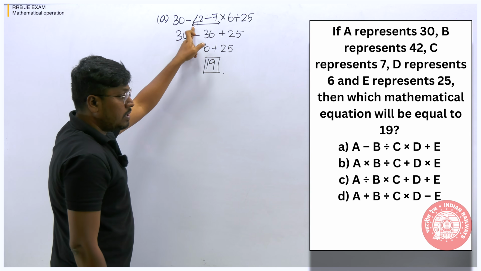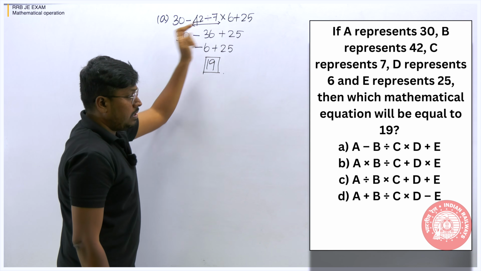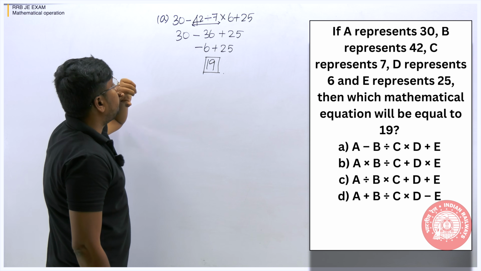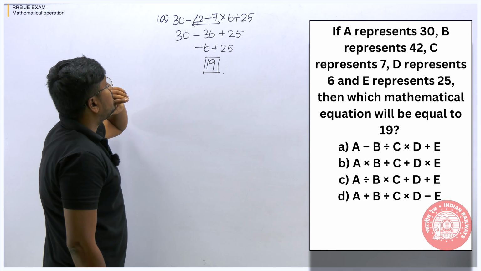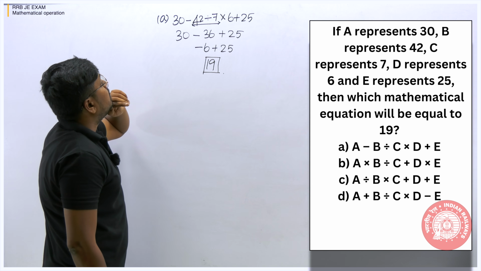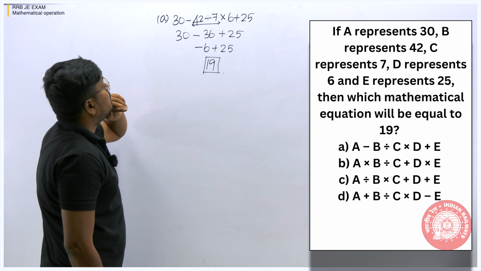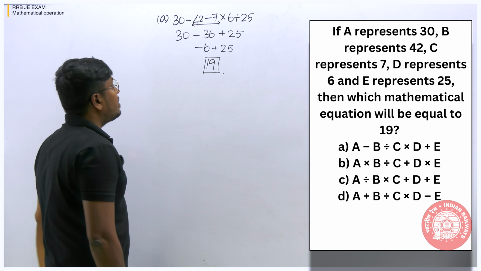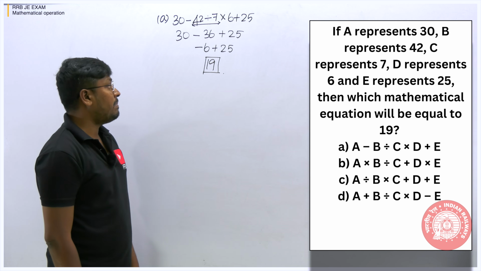30, 42 division 7 into 6 plus... So A minus, yes, 30 minus of 6 division... minus of 6, 36 plus 25. Yes, we are getting the answer on the first option itself. So the answer for this question is option number A.